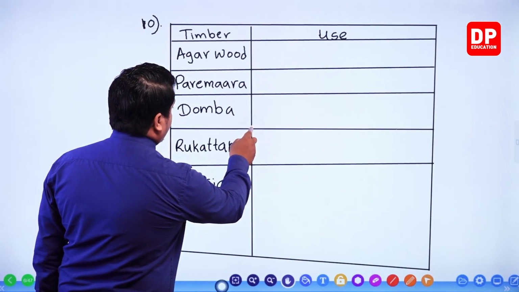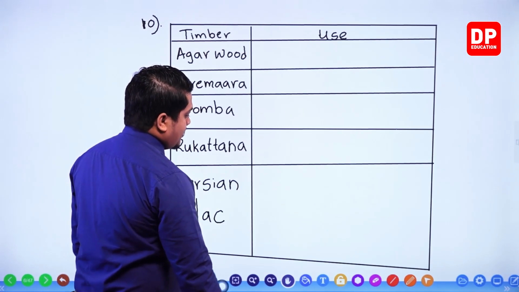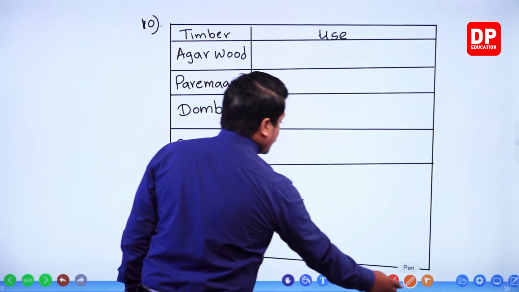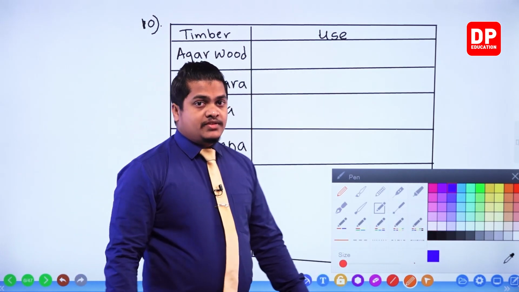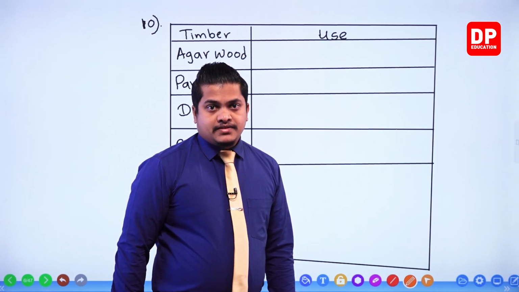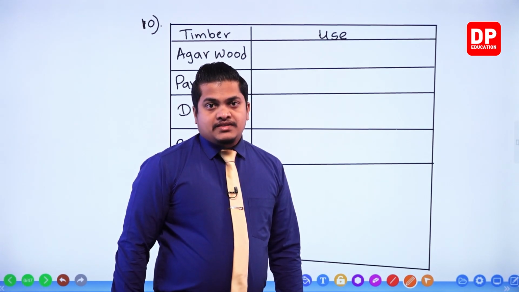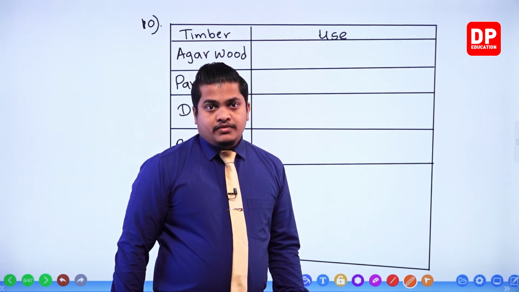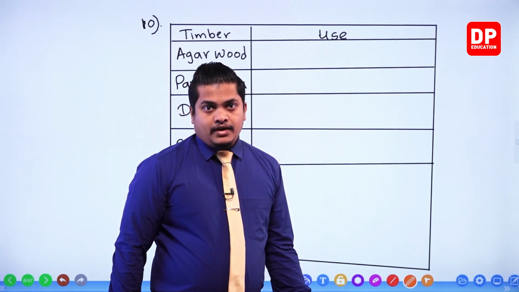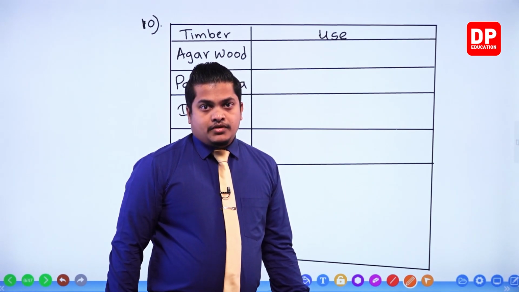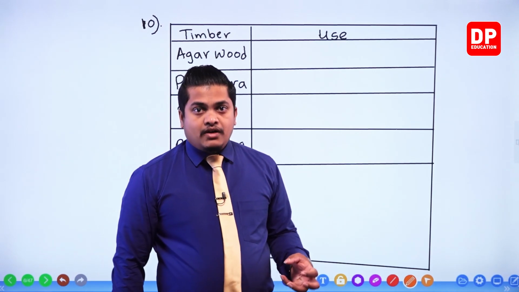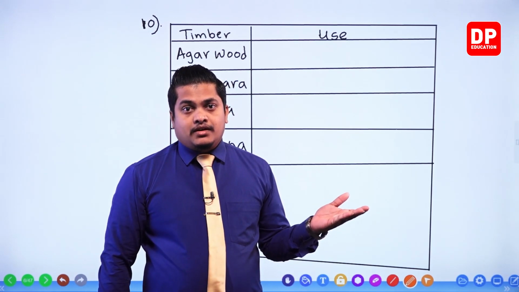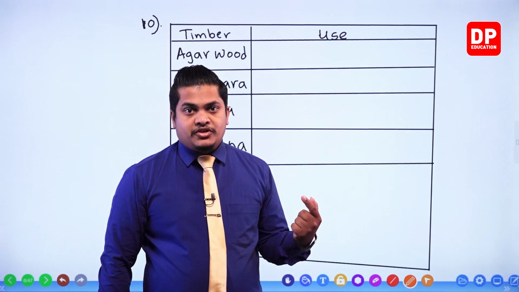Then we'll mention the use, my dear children. So the use of first and foremost agarwood. Agarwood is being used to make different chemicals. Okay, chemicals in the sense to make perfumes. We use this thing to make perfumes. So it contains different substances, different special chemicals. So therefore, it is used in making perfumes. So you have to mention a use.